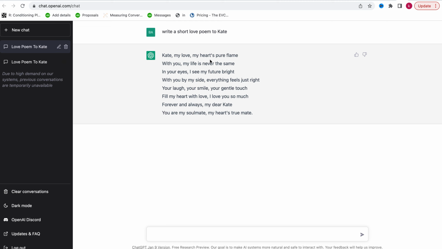It says, Kate, my love, my heart's pure flame. With you, my life is never the same. In your eyes, oh my God, even a human being, I don't think, can write something better than that, right? In your eyes I see my future bright. With you by my side, everything feels just right. Your laugh, your smile, your gentle touch fill my heart with love. I love you so much, forever and always, my dear Kate. You are my soulmate, my heart true babe. See that? This is a very short poem that the ChatGPT AI system wrote for you, and quickly.